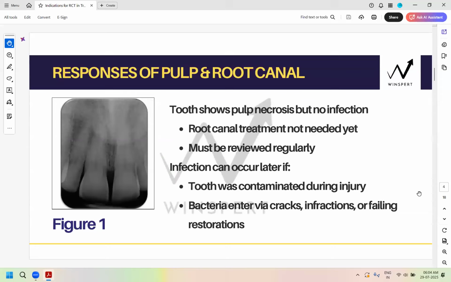Is the concept understood? So even if in the examination they write the statement in the history that you have concluded or you suspect that the pulp may be necrosed, but it is without infection. If you get this classic sentence and keyword in the examination, would you please not choose immediate RCT? That's my giveaway here.